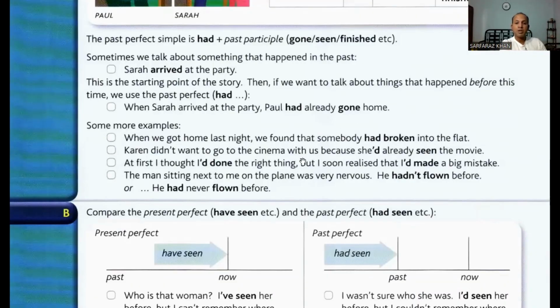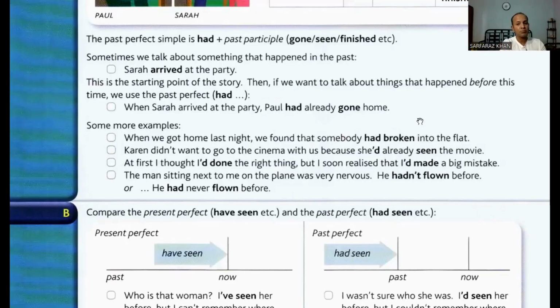That means before I entered my flat last night, somebody had already come into my flat. They had already come in, taken something from there and went off. So this happened before my arrival yesterday into my flat.